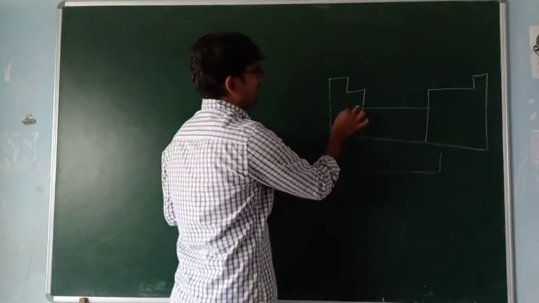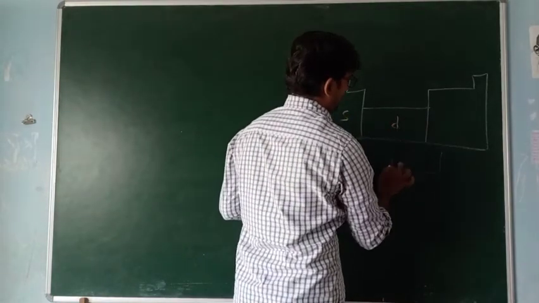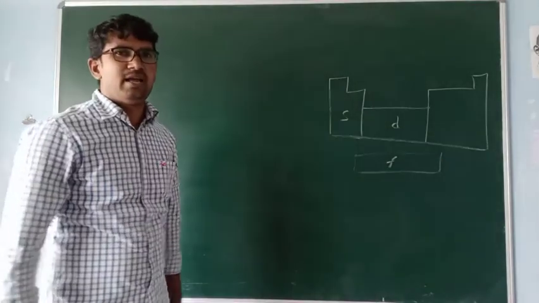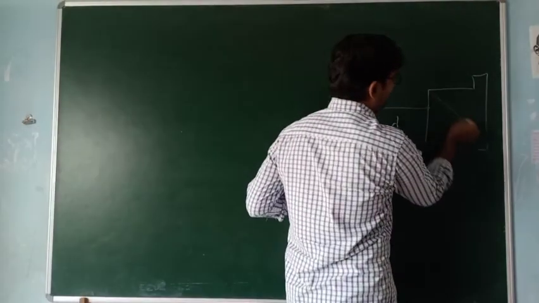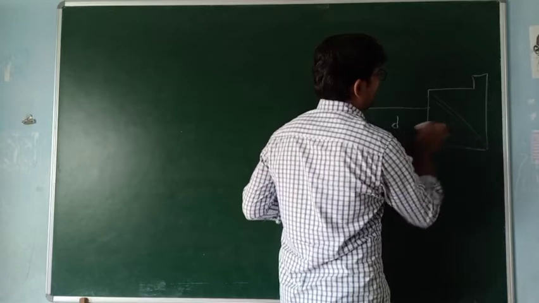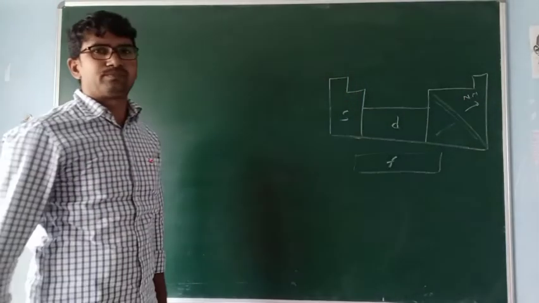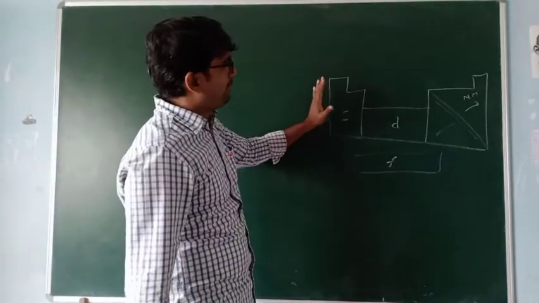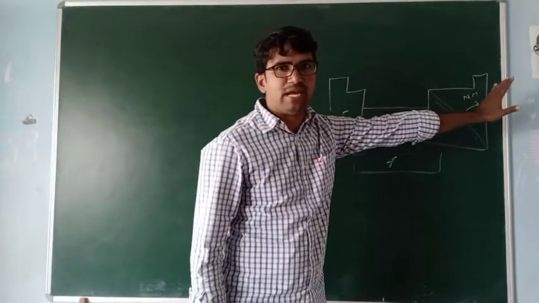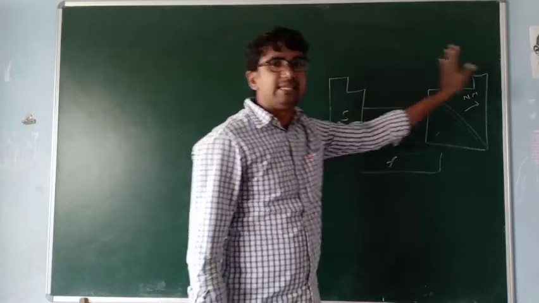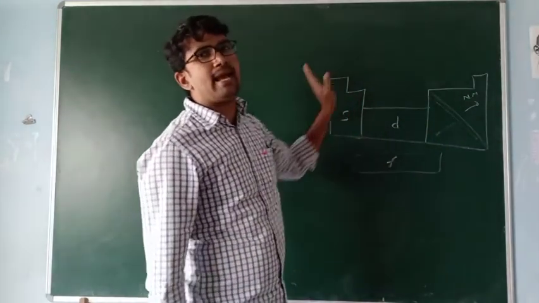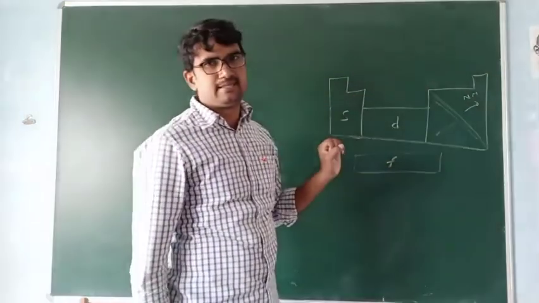We know that in the S block, D block, and F block only metals are present. But in the P block, on this side metals and on this side non-metals are present. So from left to right, metallic character decreases and non-metallic character increases.